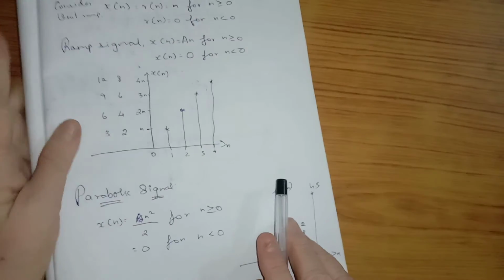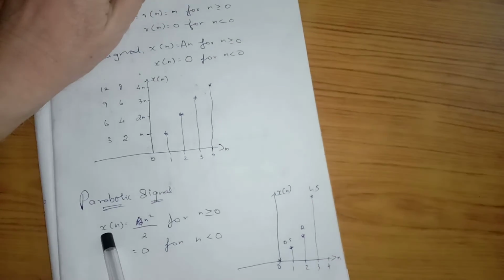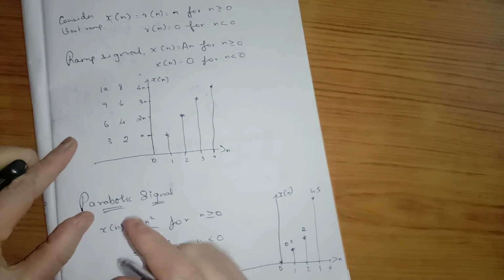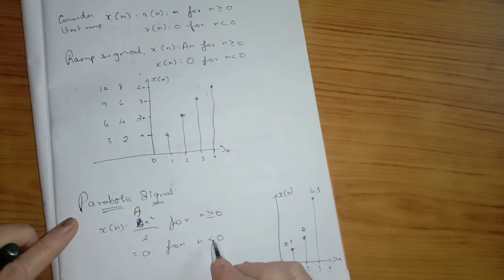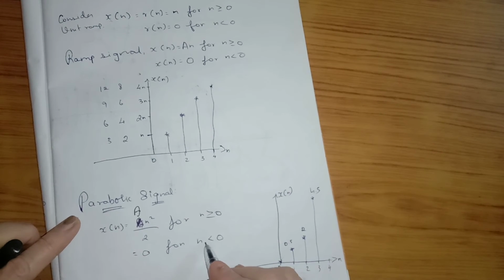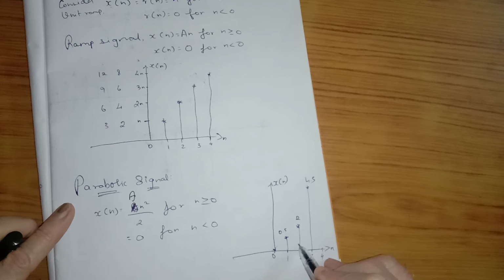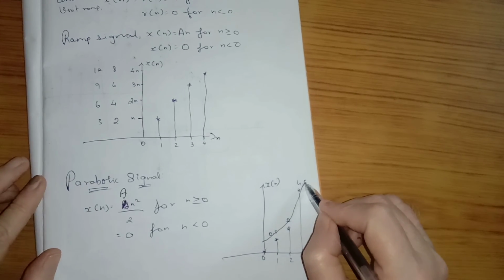Next one is called the parabolic signal. The parabolic signal is defined as x of n equal to A into n squared by 2 for n greater than or equal to 0, and 0 for n less than 0. This is called a parabolic signal. For different values of n, substitute the value and you get the parabola. This curve is called a parabolic signal.